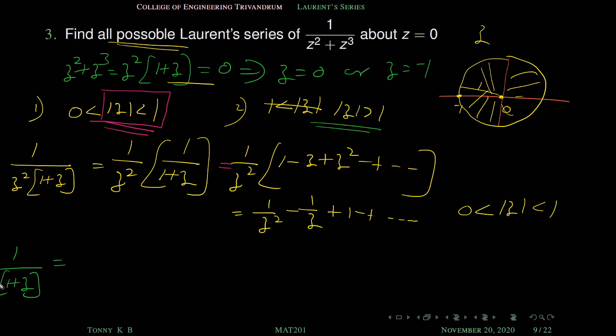Z square is allowed because whatever be the region, the center is always 0. It's concentric circles. So center is 0. So z square is allowed, right? So this can be written as 1 by z square into 1 by 1 plus z. Then how to expand 1 by 1 plus z on this region?